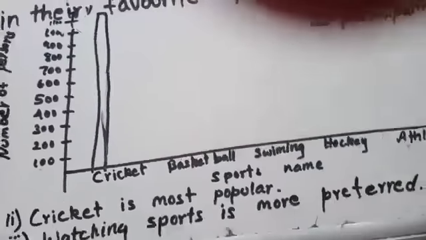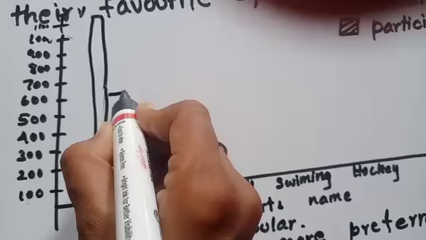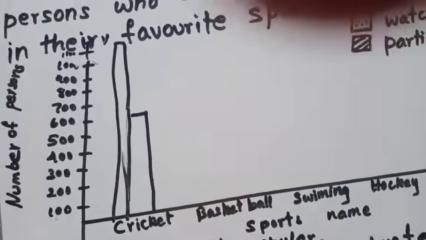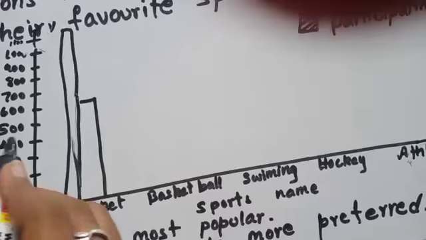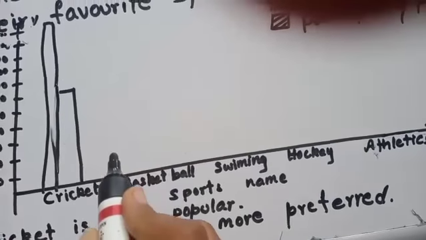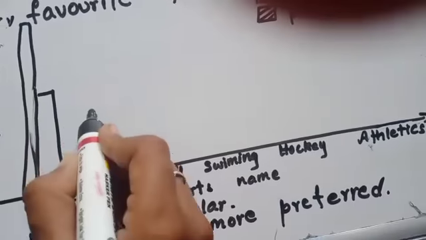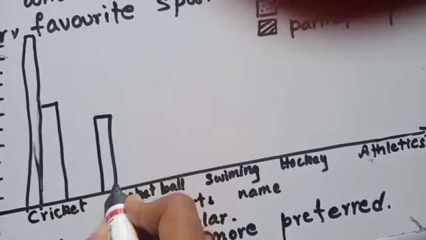Then how many are participating? 620. So above 600 you have to take. That is 620. Then basketball, 470 persons are watching. So it is below 500. So let us take 470.